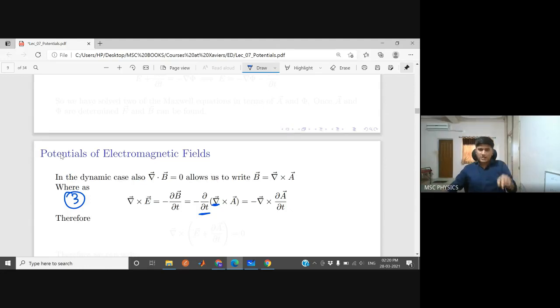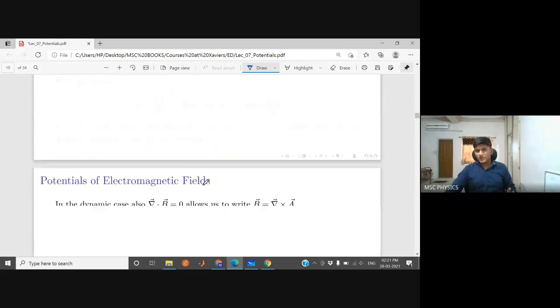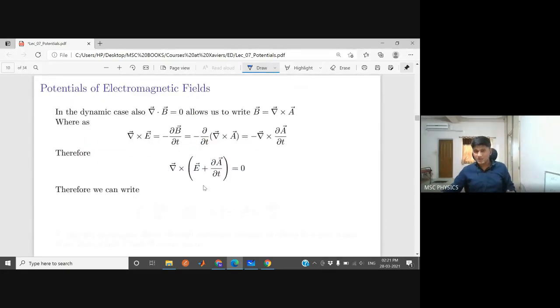You can take this on this side. So eventually this becomes curl of E plus del A by del T equal to 0. So it becomes curl of something is 0. And we know two things. One is divergence of curl is 0, and another is curl of something is 0 - can anybody point it out? Curl of gradient is 0.